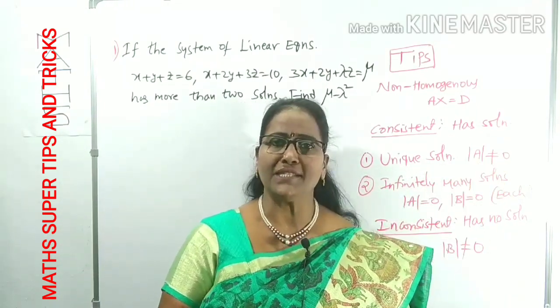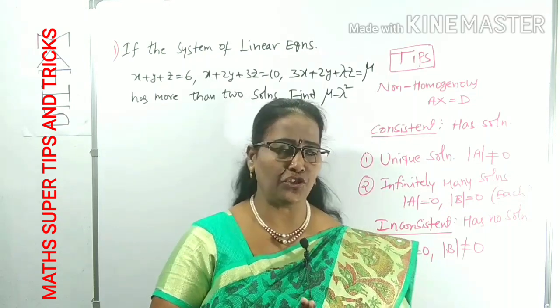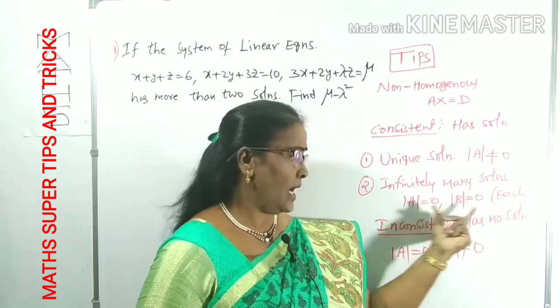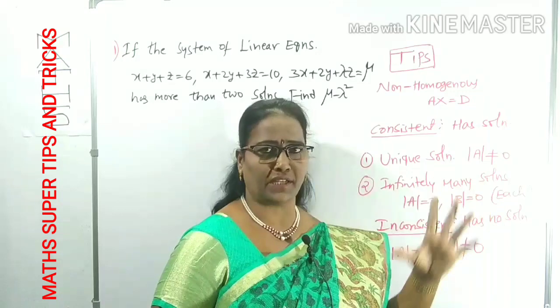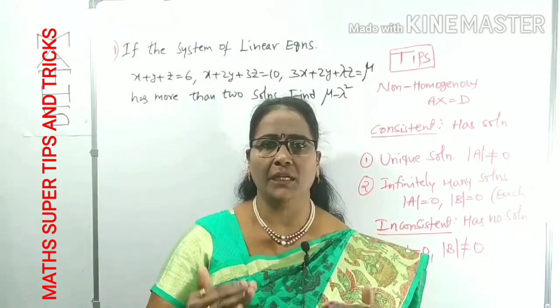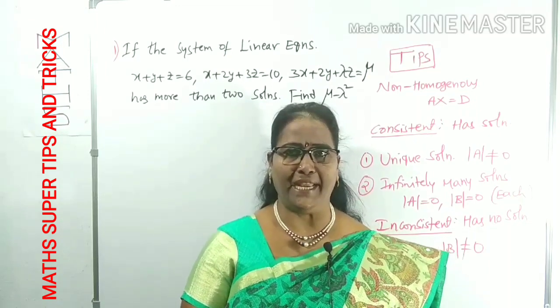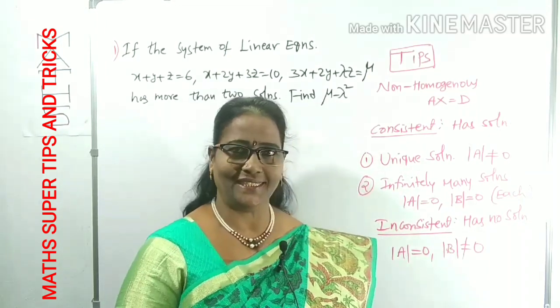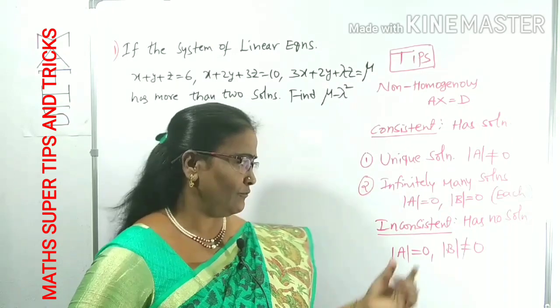What are the conditions for infinitely many solutions? Det A is 0 and det B, each of them, is also 0. You have to know each of them, but depending upon the question, we can take any one of them. Is it clear? Now, inconsistent.